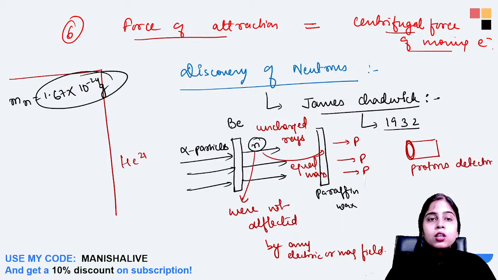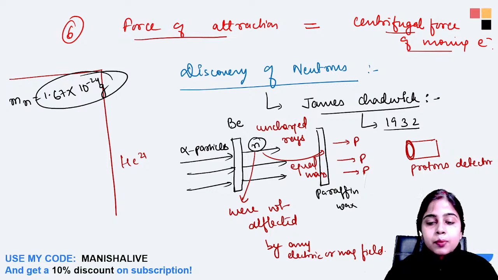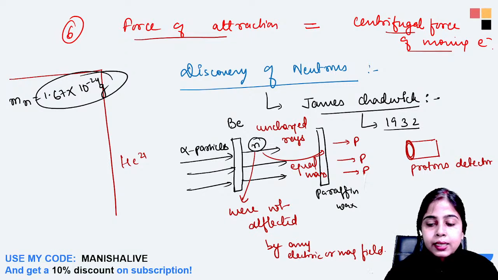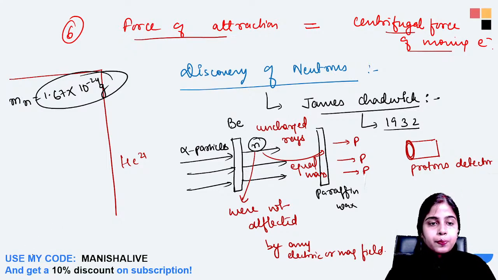After this, all three subatomic particles were discovered, and hence it was necessary to understand their arrangement inside the atom. So now let's study the modern structure of the atom. Then we will study the Bohr-Bury electronic configuration of an atom, then valency, isotopes, isobars, isoelectronic species, and then chemical bonding. I hope this beryllium experiment is clear to everyone.